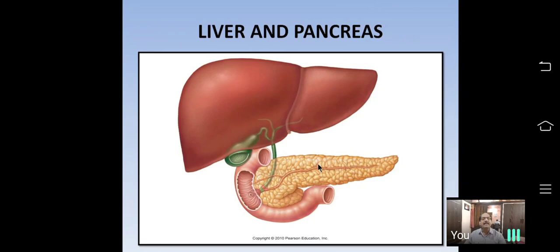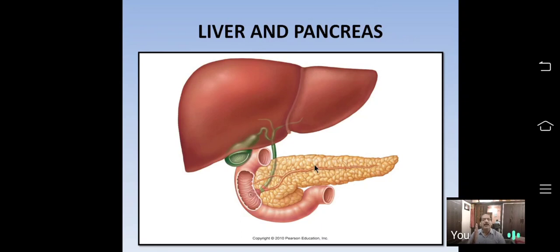It secretes a variety of enzymes: it produces carbohydrate digestive enzyme, it secretes protein digestive enzyme, and it also secretes fat digestive enzyme. Which carbohydrate digestive enzyme is produced from the pancreas?